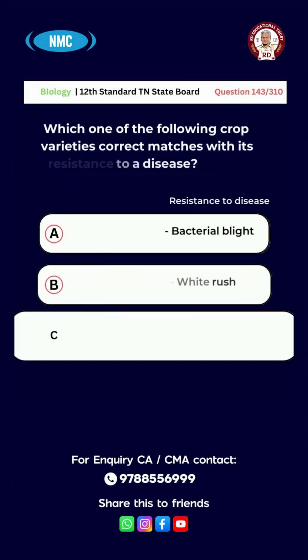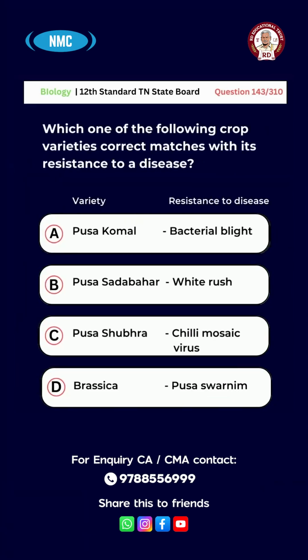Question number 143. Which one of the following crop varieties correctly matches with its resistance to a disease? Option A, Pusa Komal, bacterial blight. Option B, Pusa Sadabahar, white rust. Option C, Pusa Sabzi, chili mosaic virus. Option D, Brassica, Pusa Swarnim.